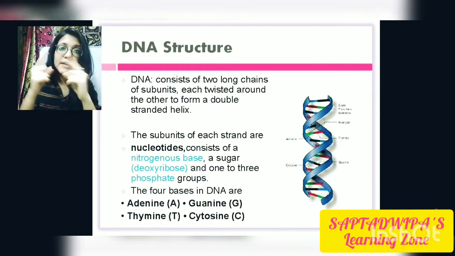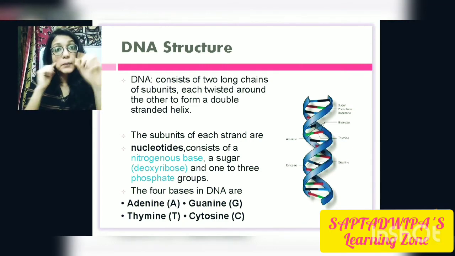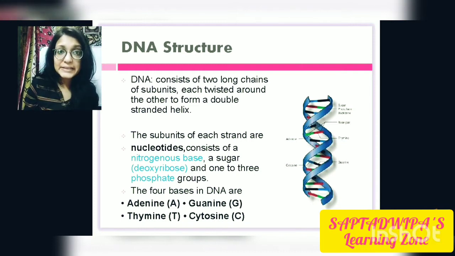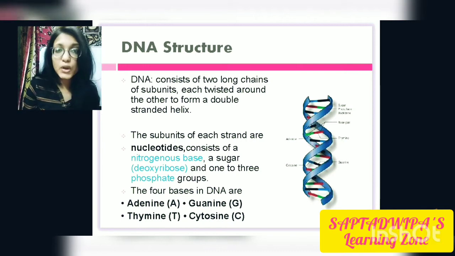Thereby, as they are twisted around each other, they form a kind of double helix-like structure. That means a kind of double membrane-like structure is there. So it's a double-stranded helix, and the subunits of each strand are composed of nucleotides consisting of a nitrogenous base, a sugar, that is the deoxyribose sugar, then 1 to 3 phosphate groups are also there, and histones and everything are also there, so I'm not moving into that much detail.